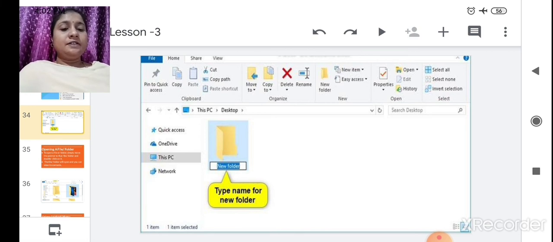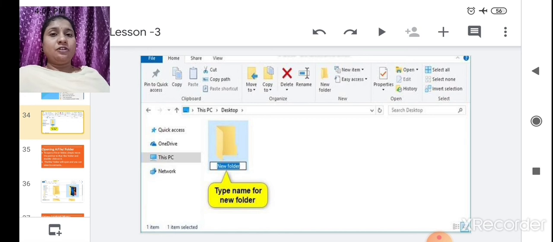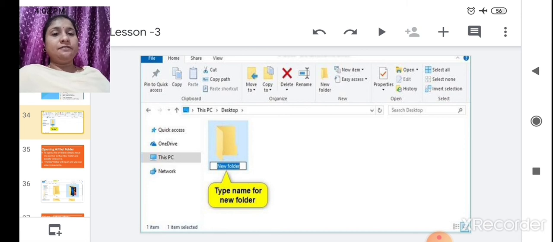Then we saw files: whatever information you store in a computer is in the form of files. After that we saw the folder, which is like a cabin where all the files get stored, or where we can keep relevant files. That is nothing but a folder.